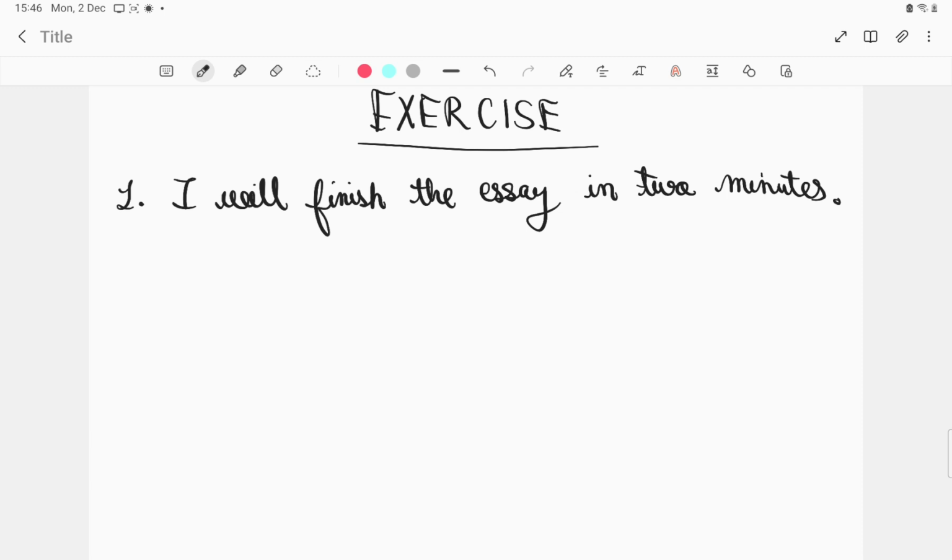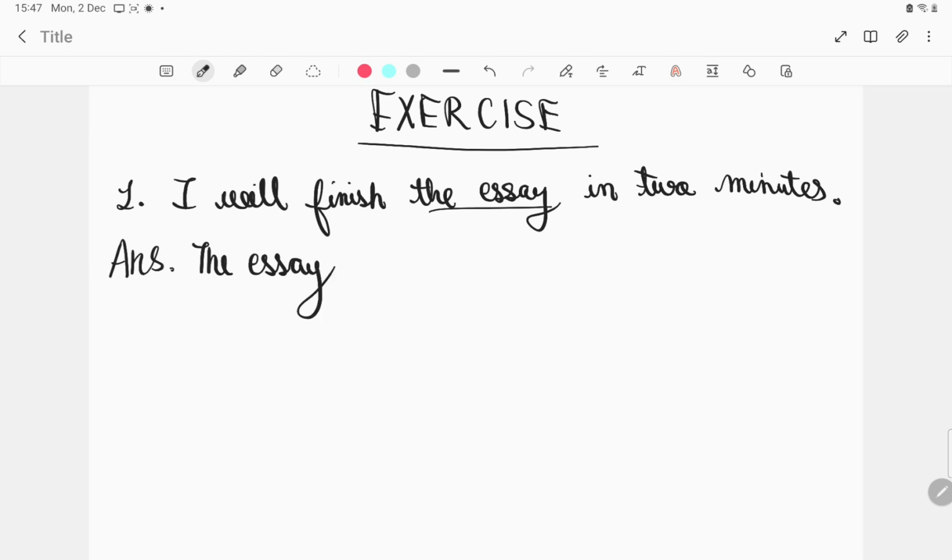Try to remember all those clues that we have given, all those formulas that we have done recently about changing the word. Otherwise, it's quite easy. Okay, so let me give the answer now. The answer is: I will finish the essay in 2 minutes. Now, what are we talking about here? I will finish what? The essay. So we'll write the essay.